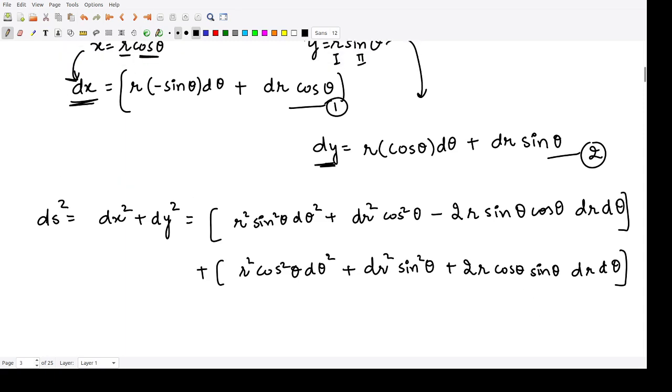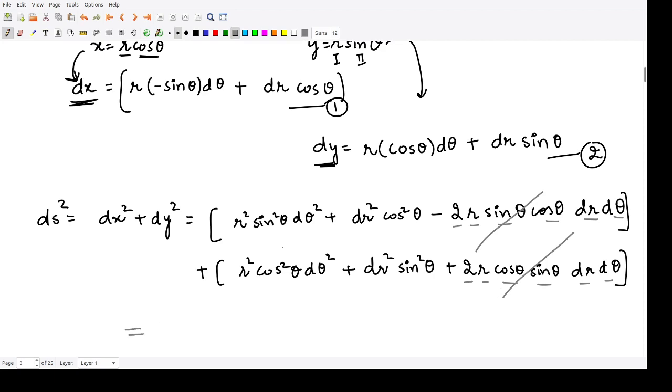Now from here you see this term 2r sine theta cos theta dr d theta is equivalent to this term 2r cos theta sine theta dr d theta. However, they have opposite signs, so this whole term cancels with this whole term.